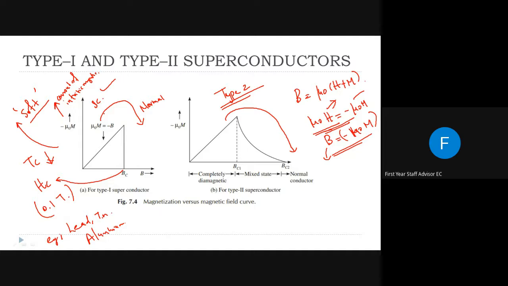In type 1, the transition from the superconducting state to the normal state happens immediately or abruptly, but here this is not so.